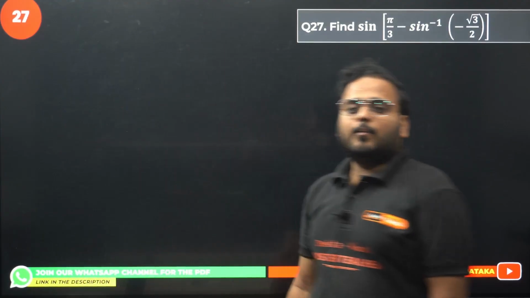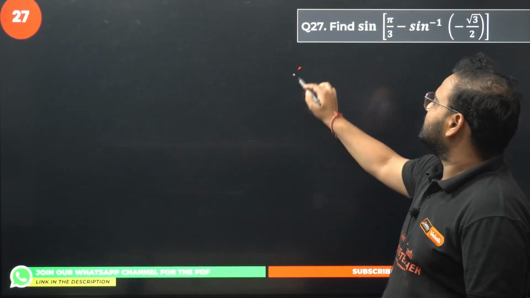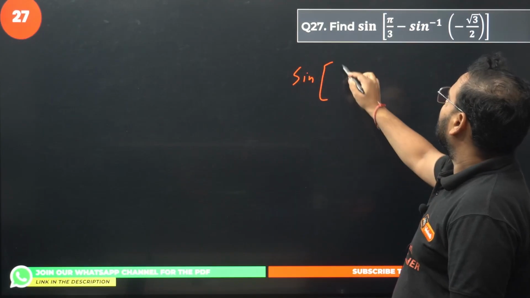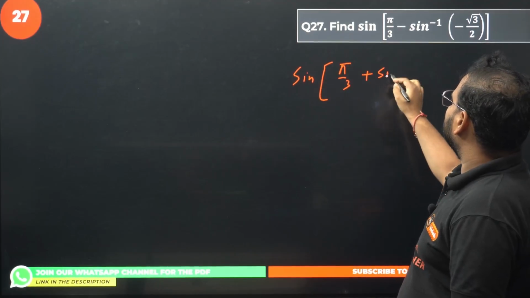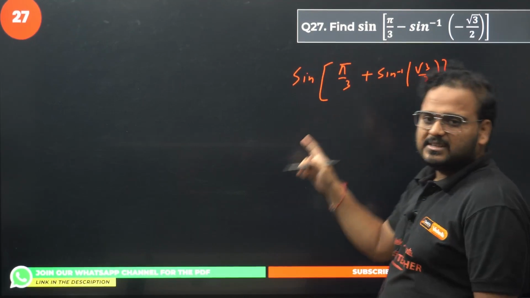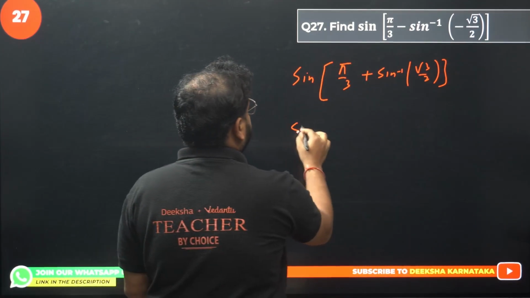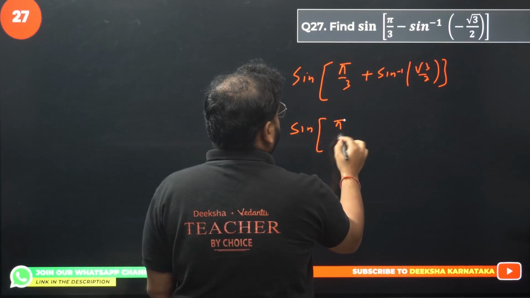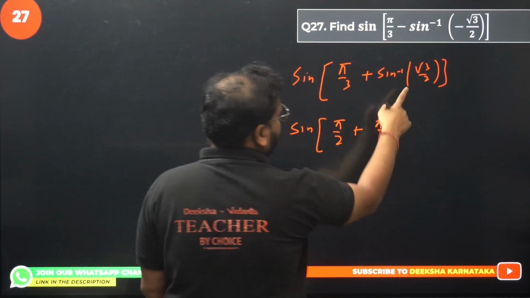Question number 27 now. Pi by 3 minus sine inverse of minus root 3 by 2. Let's check. Sine is here. We'll keep the angle as it is. Solve for this. You'll have plus sine inverse of root 3 by 2. That's how we solve this. Sine inverse of minus x is minus sine inverse of x. Plus pi by 3, right? This is also pi by 3.